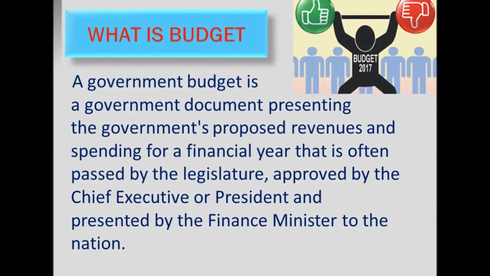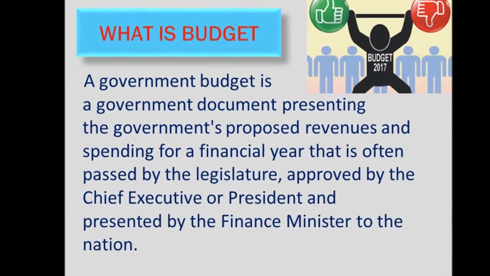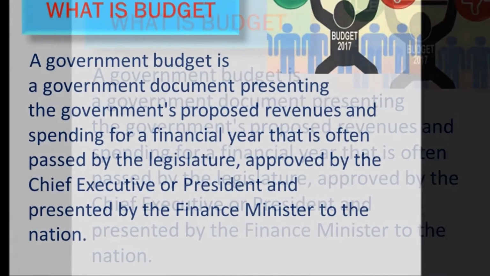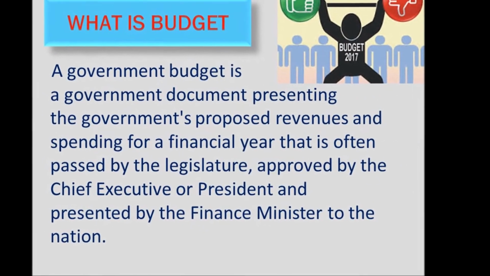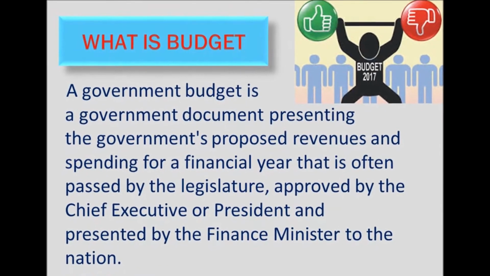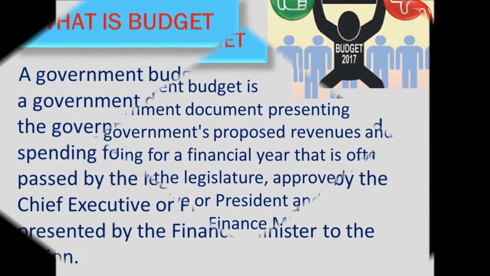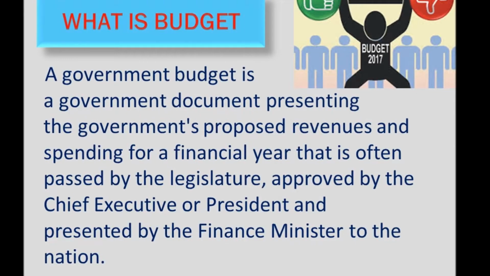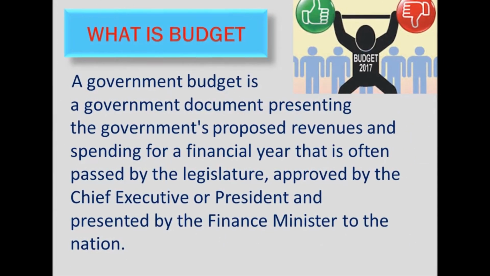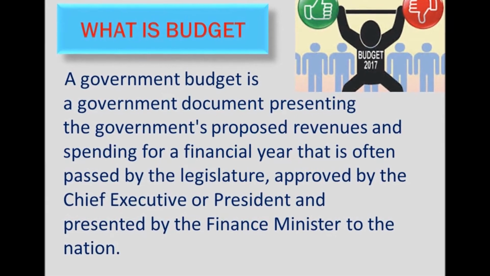Now, what is a budget? A government budget is a government document presenting the government's proposed revenues and its spending, that is expenditure, for a particular financial year, that is often passed by the legislature, approved by the chief executive or the president, and presented by the finance minister to the nation in the parliament. And this time the budget has been presented by our current finance minister, Mr. Arun Jaitley.